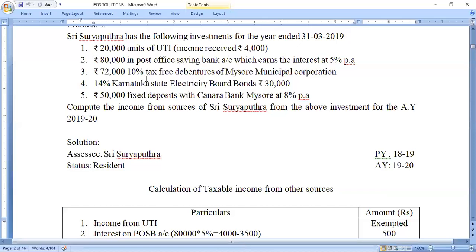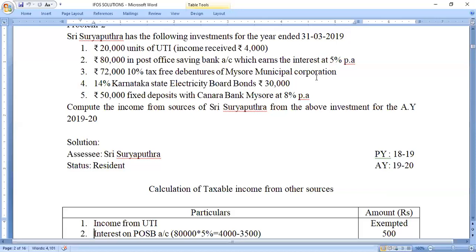Third one, rupees 72,000, 10% tax-free debentures of Mysore Municipal Corporation. So they have clearly mentioned that it's tax-free debentures. Tax-free debentures or tax-free securities can be issued by the government as well as commercial entities. Any tax-free securities issued by the government are fully exempted from tax. The list of tax-free securities has already been explained in the theory part, so please check the list and check whether the tax-free debentures of Mysore Municipal Corporation have been included